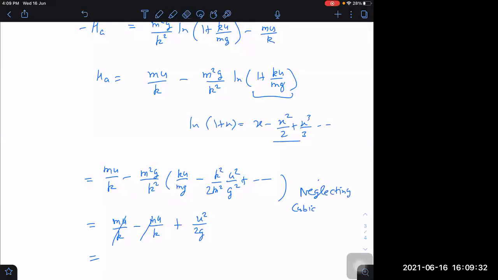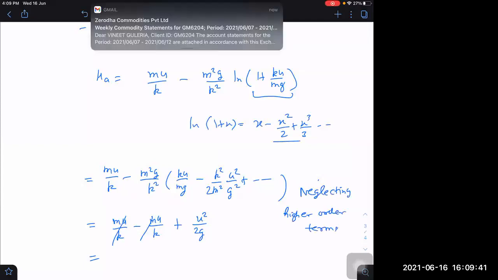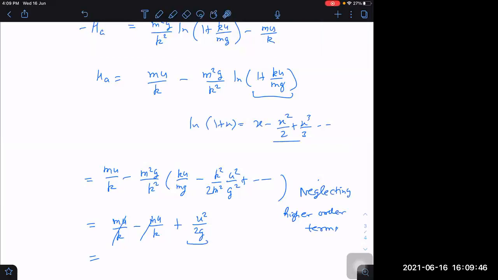Without drag, it is u square by 2g only. But I just proved here that even if we take air drag, when the air drag is negligible, then I can neglect the cubic terms, and I will get u square by 2g. I cannot neglect higher order terms always. I can neglect higher order terms only if the drag is very small, much less than mg. Then we can do this.